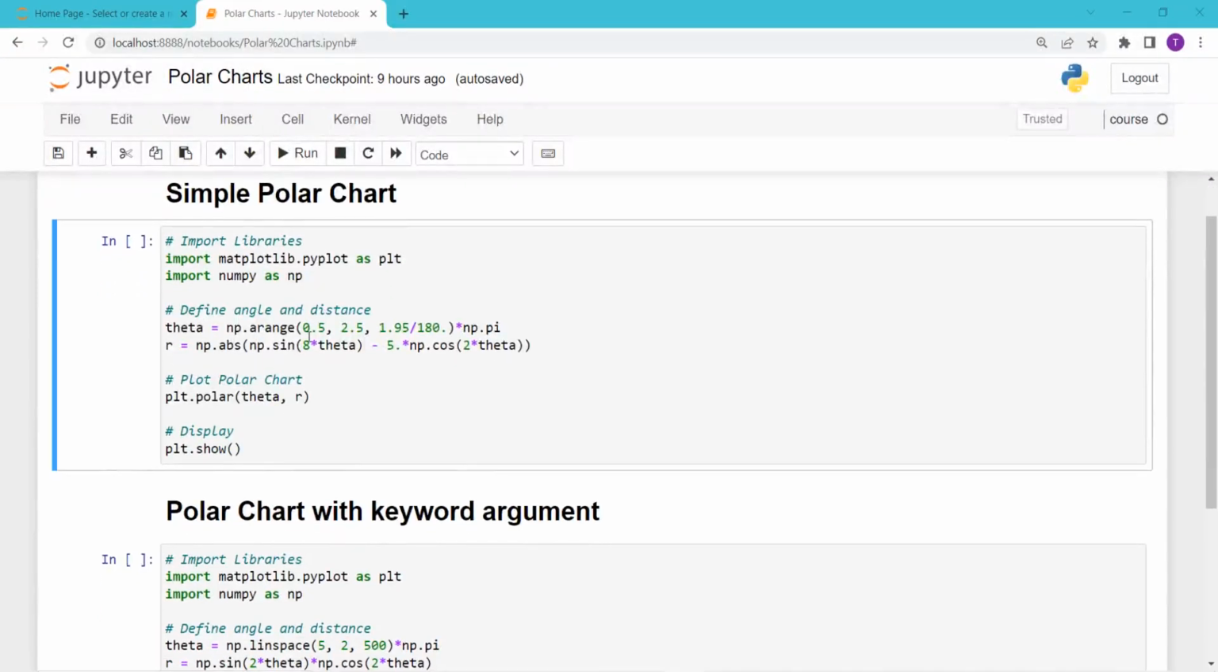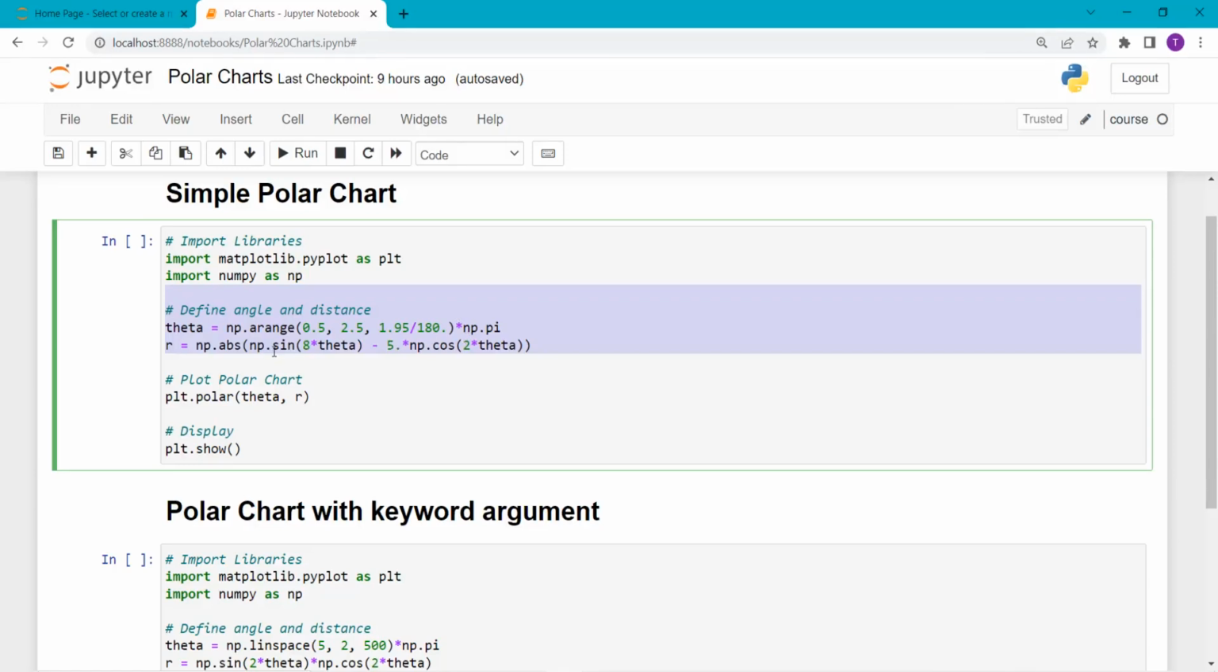So here is the code for a simple polar chart. I will explain it. Firstly, I import the Matplotlib pyplot library as plt. Next, I import the NumPy library as np. After that, I define the angle and the distance. Firstly, I define angle and assign variable theta to it, and I use np.arange function to define it, and I pass starting value as 0.5, stop value as 2.5, and the step value as 1.95 divided by 180, and then I multiply it with the pi value by using the np.pi function.